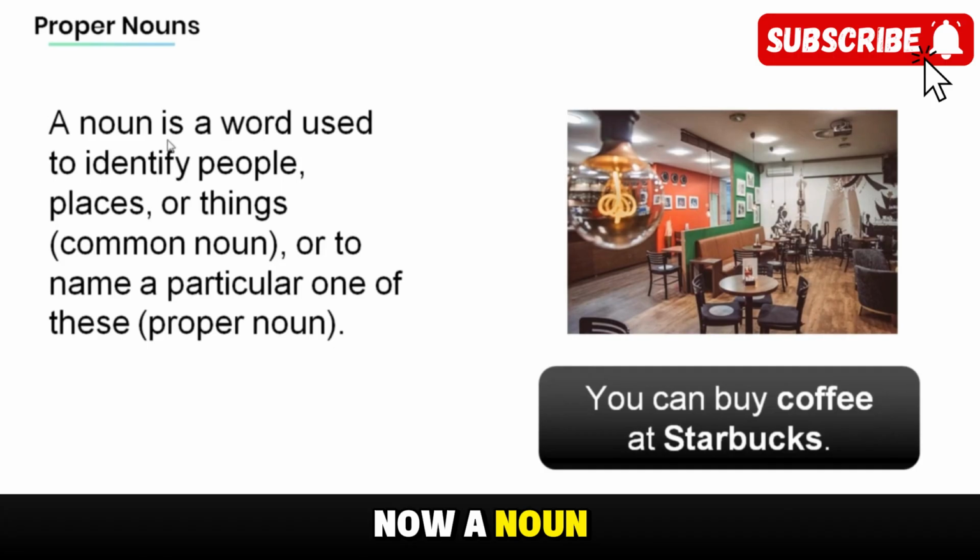Now, a noun is a word used to identify people, places, or things. These kinds of nouns are called common nouns. Or a noun is a word used to name a particular one of these, and those kinds of nouns are called proper nouns. For example, in the sentence, we have: You can buy coffee at Starbucks.